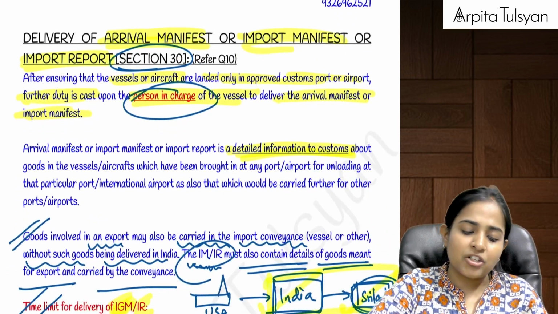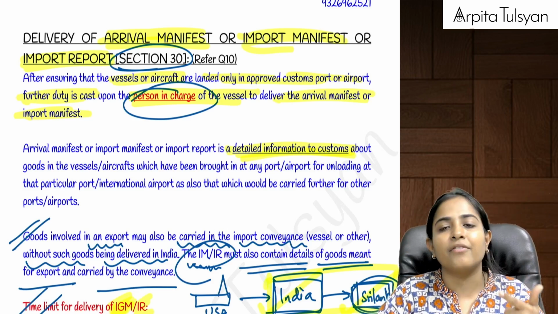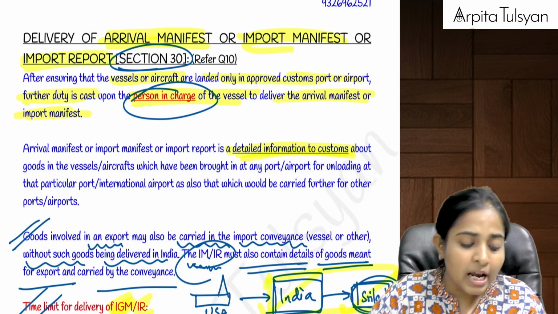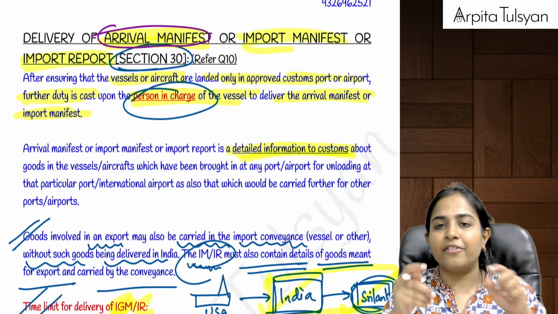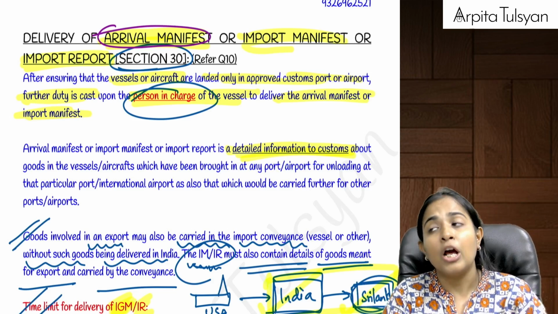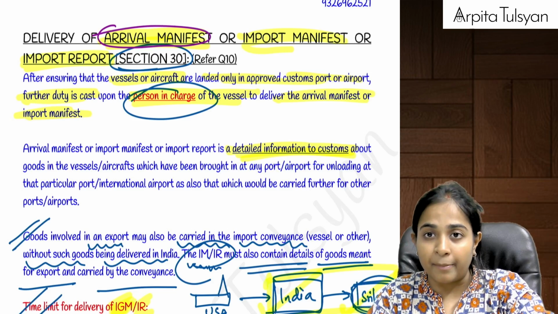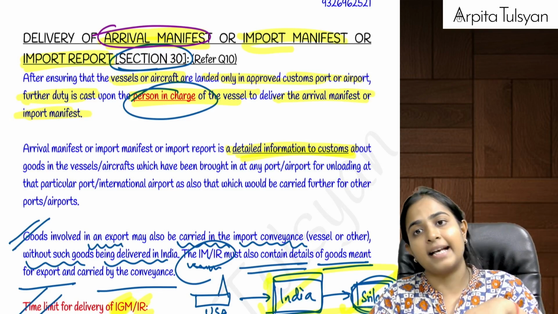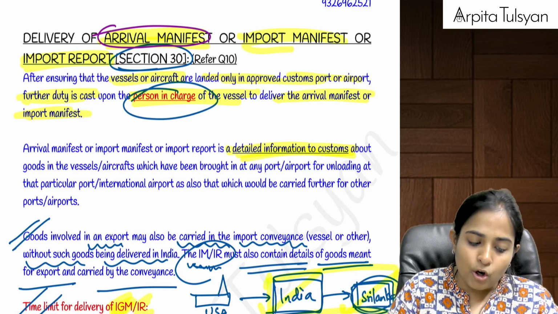Section number 30 mainly talks about three documents. One is your arrival manifest, second is your import manifest, and third is your import report. Just try to understand this. First of all, this manifest or report is just a document which is going to contain all the details about who has come into India, what goods have come into India, from where they have come, the description of the goods, and all those things.